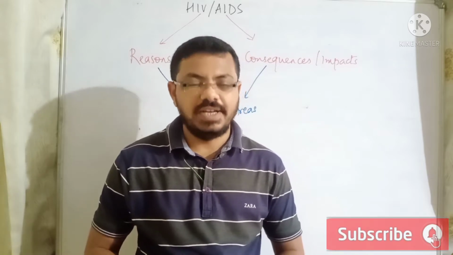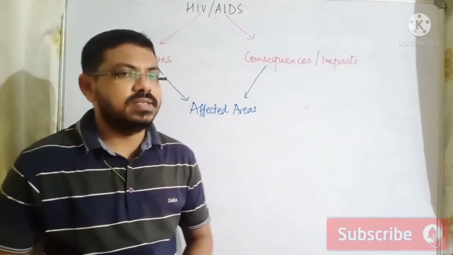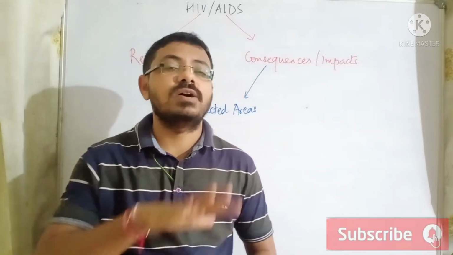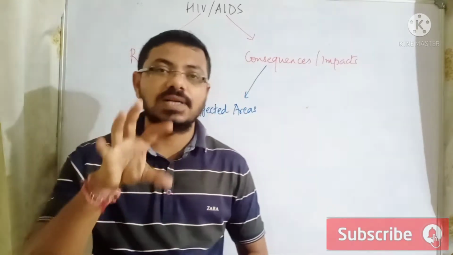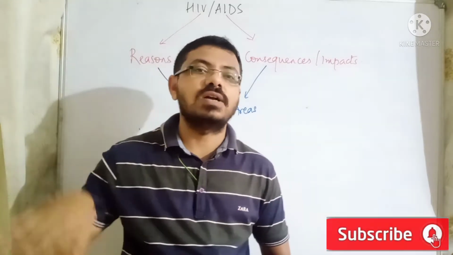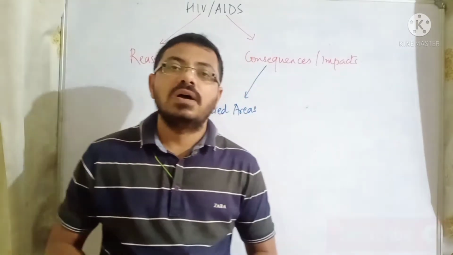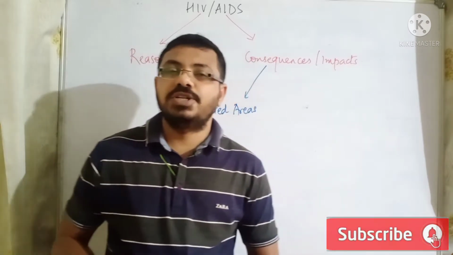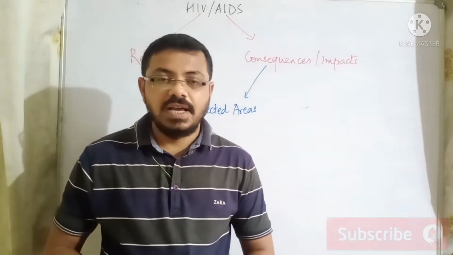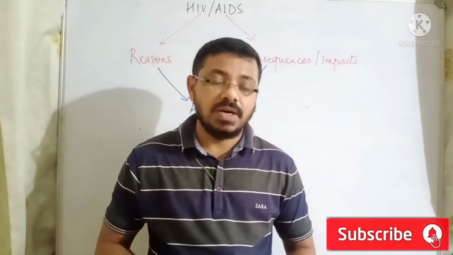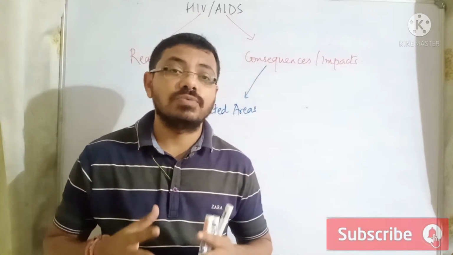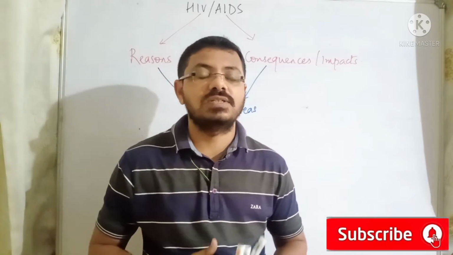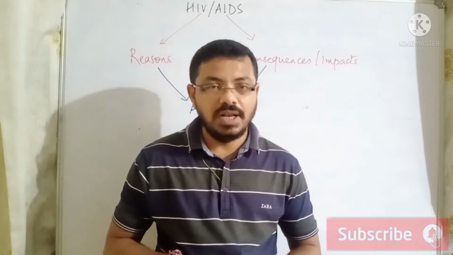In sub-Saharan Africa, around 69% of the population. I'm not talking about the entire Africa, only sub-Saharan Africa, meaning the countries located in and around the Sahara Desert. So 69% of the population is affected by HIV/AIDS, and in 2011, around 2.5 million new cases were registered.